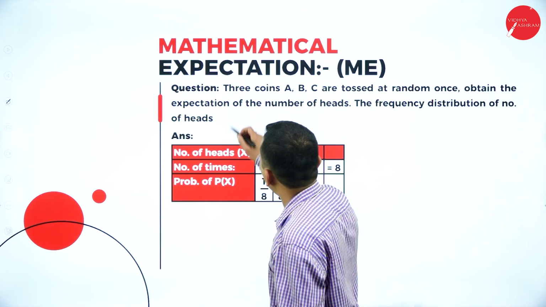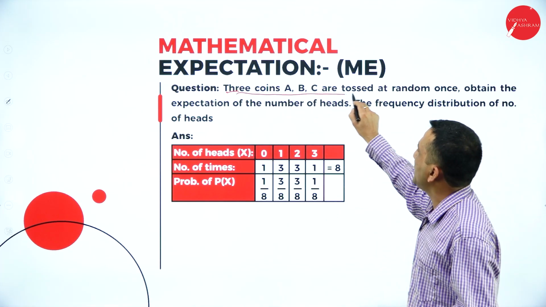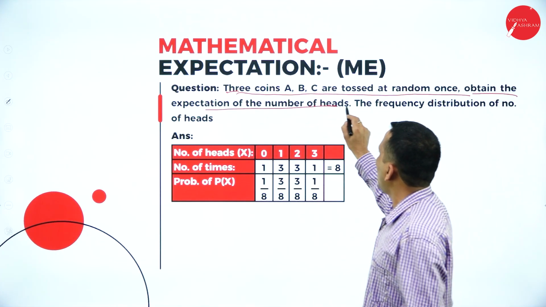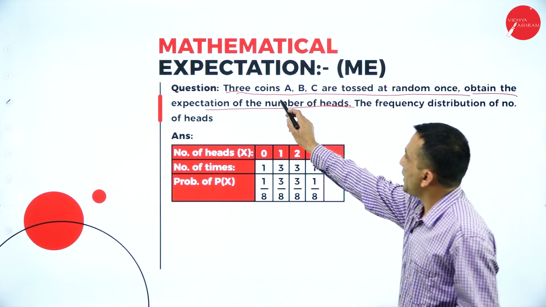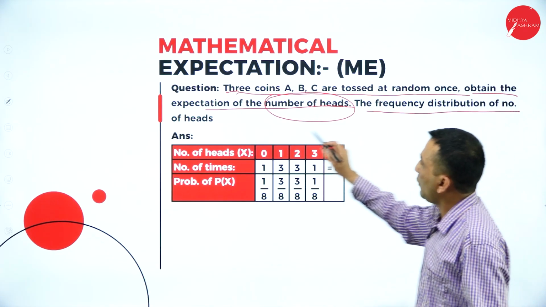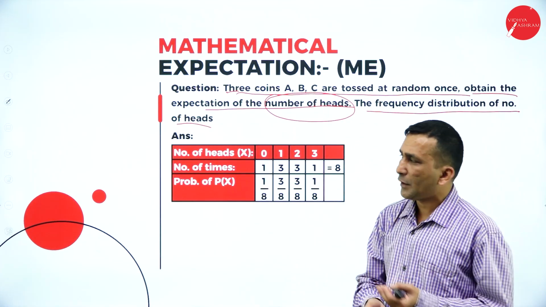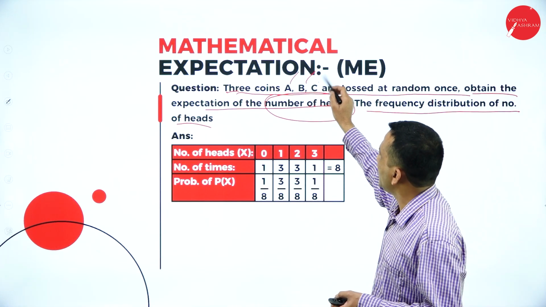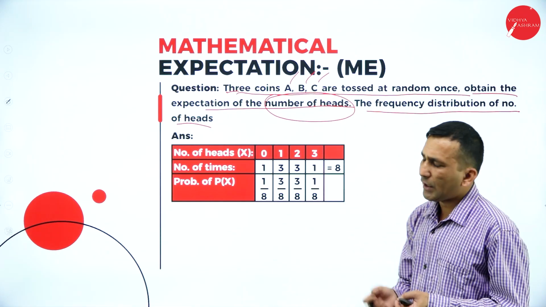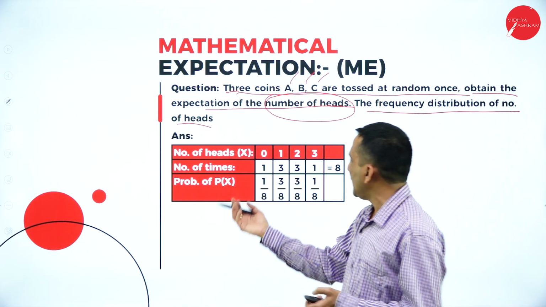Next, moving to one more question, which is related to 3 coins A, B, C tossed at random once. Obtain the expected number of heads. This is related to the frequency distribution of the number of heads. The question they are asking, since A is one coin, B one coin, C one coin, is about the number of heads we get from tossing. From this tossing, we write what result we are expecting like this.